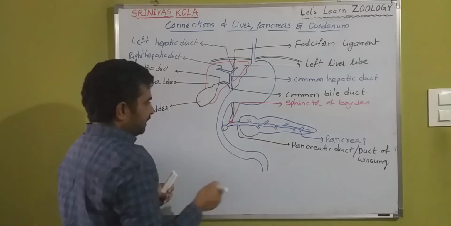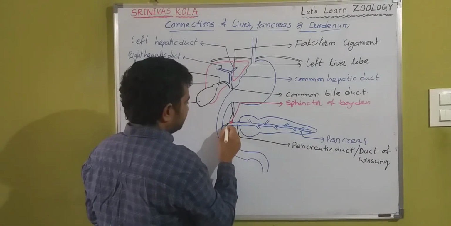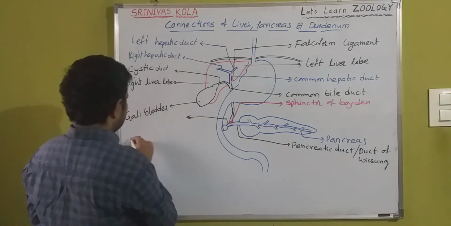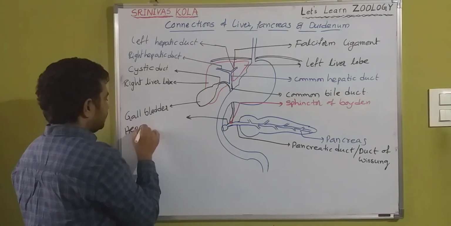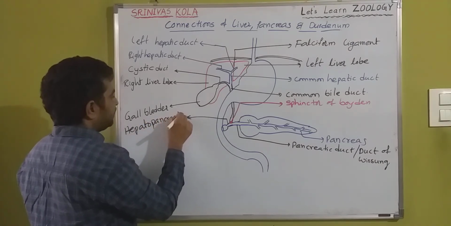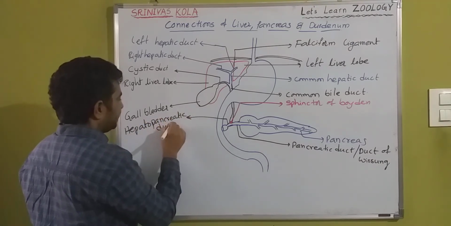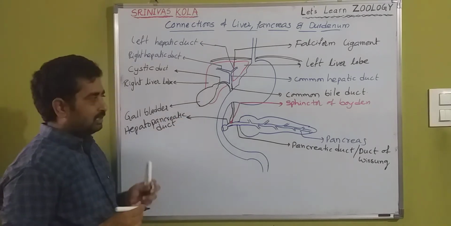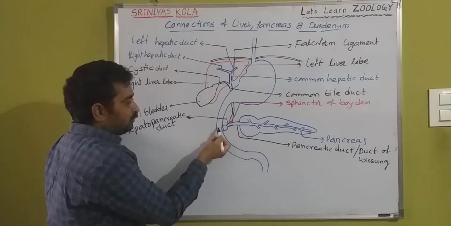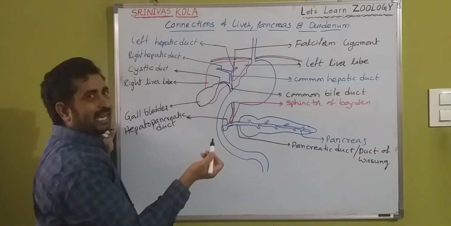What is that? Hepatopancreatic duct. Both the common bile duct and pancreatic duct are fused to form a hepatopancreatic duct.